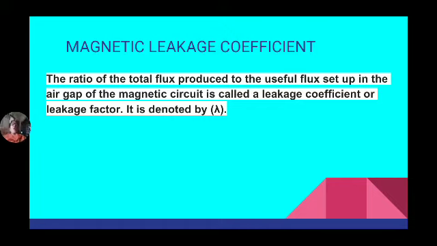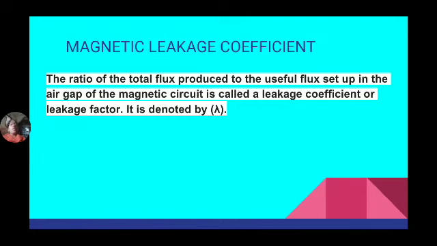So the ratio of the useful flux set up in the air gap of the magnetic circuit to the total flux produced is known as the magnetic leakage coefficient, and it is denoted by the symbol lambda.